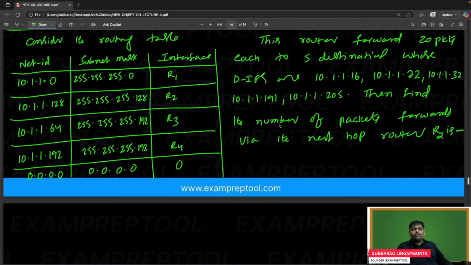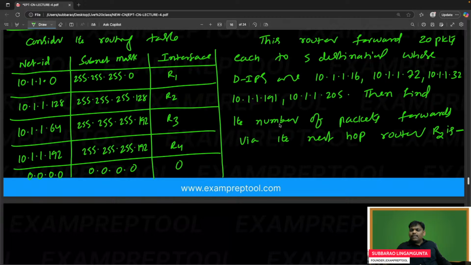Shikhar, remember, for one destination 20. This router forwards 20 packets each to 5 destinations. So for every destination 20, 5 destinations.